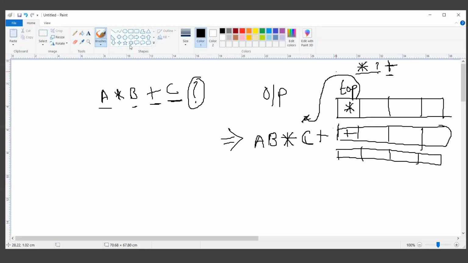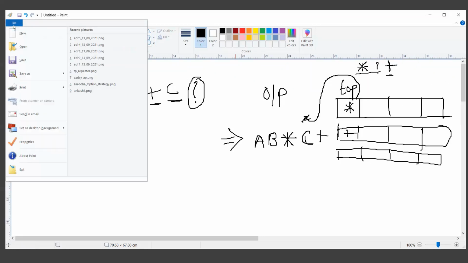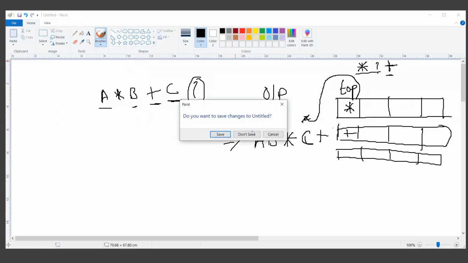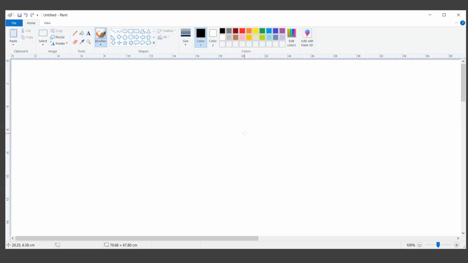Is this example clear to you? Very clear? Any doubt in this? Great. So with the same example, I'm just going to interchange the position of the operands and operators. I'll just change a few positions.